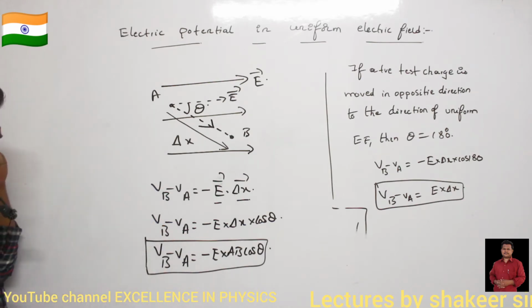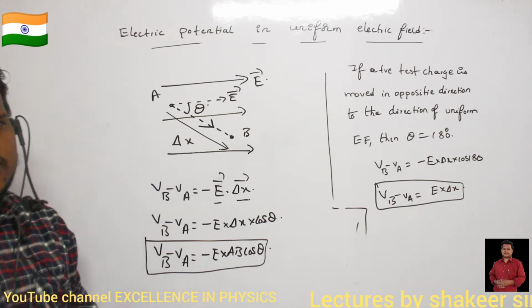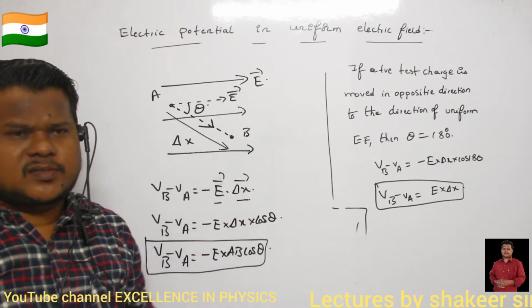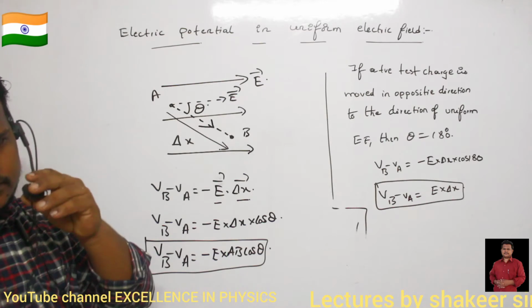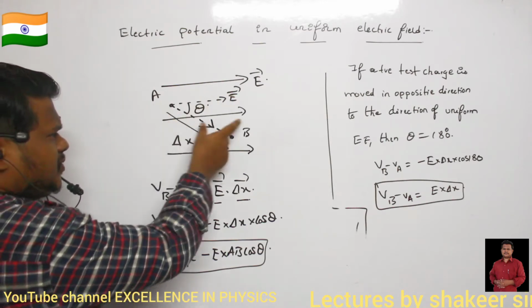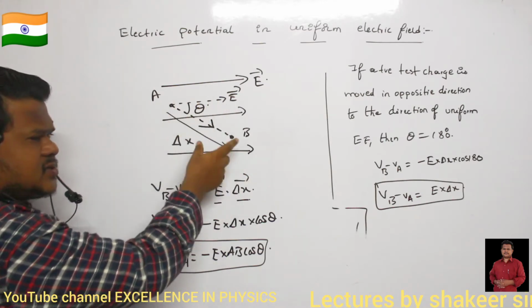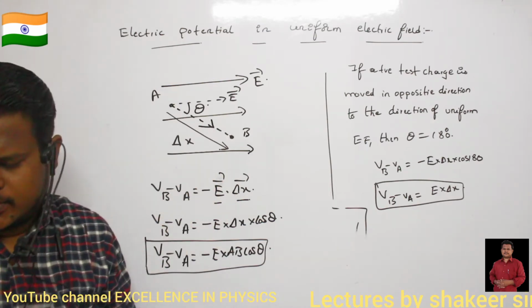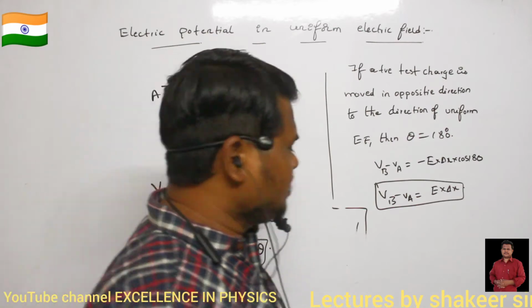So this is how to write a potential difference equation in a uniform electric field. How can you say this is a uniform electric field? Because the electric lines of force are equally spaced, so definitely this is an example of a uniform electric field. Make a note of this one.